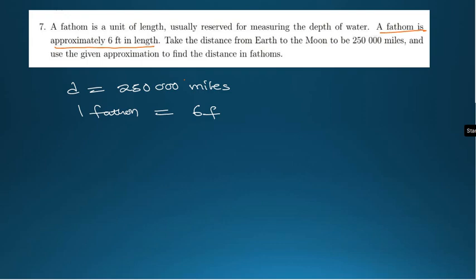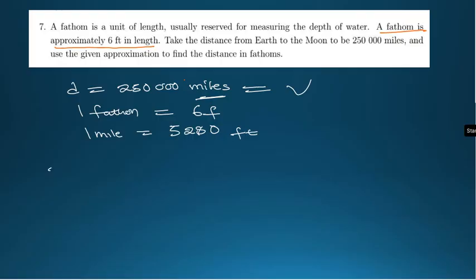So the distance already is this. As usual, guys, let's use dimensional analysis to convert miles into feet. Here is how you go about it. The conversion factor we're going to use here is 1 mile is equal to 5,280 feet.